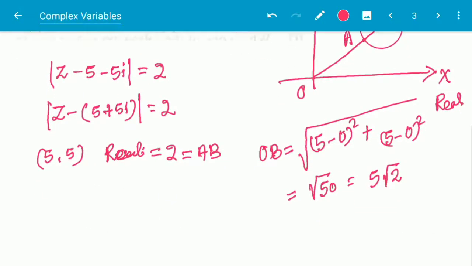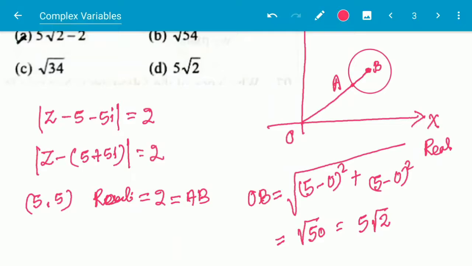And this is asking for the minimum distance. So the minimum distance from the origin to the circle will be OA.